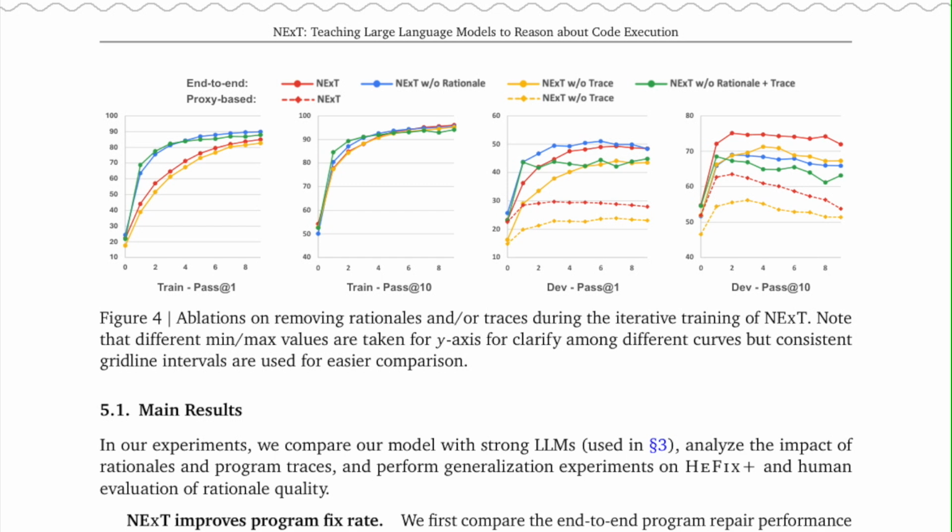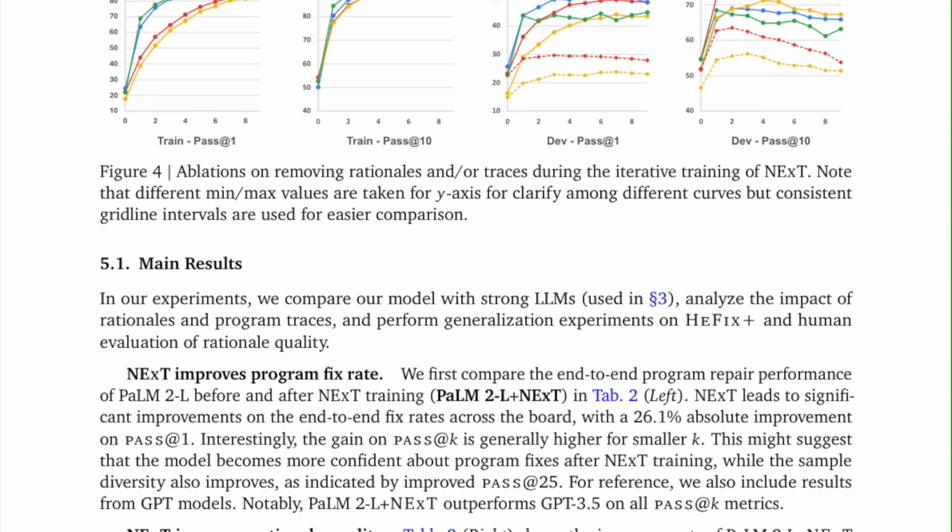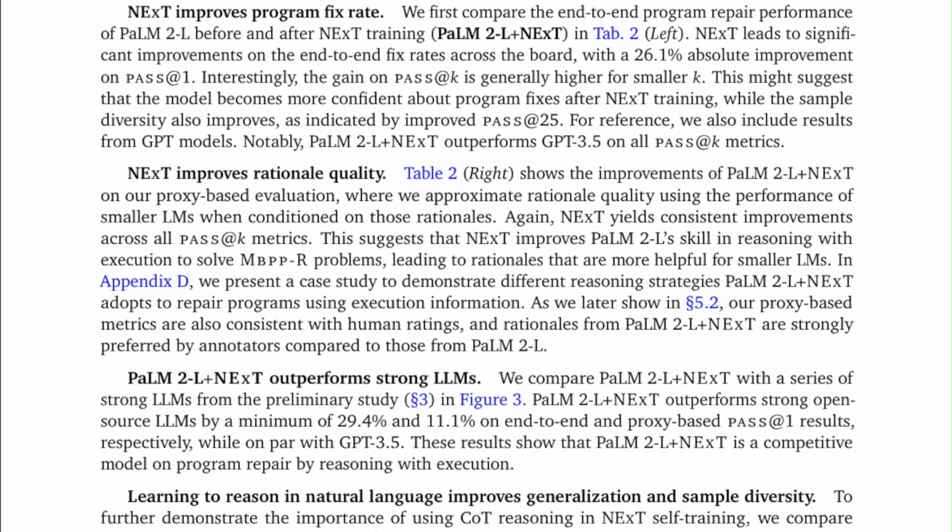5.1. Main results. In our experiments, we compare our model with strong LLMs used in Section 3, analyze the impact of rationales and program traces, and perform generalization experiments on HeFix Plus and human evaluation of rationale quality. NExT improves program fix rate. We first compare the end-to-end program repair performance of PaLM 2L before and after NExT training, PaLM 2L plus NExT, in Table 2 Left. NExT leads to significant improvements on the end-to-end fix rates across the board, with a 26.1% absolute improvement on pass@1.